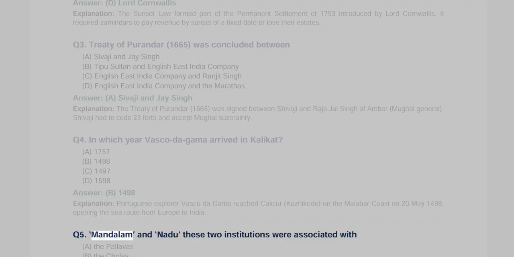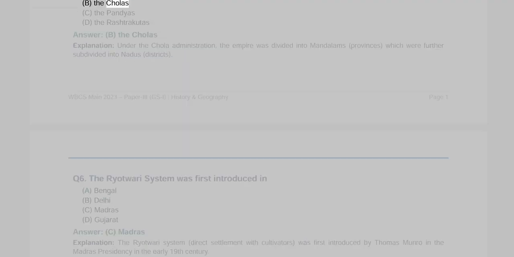Q5. Mandalam and Nadu. These two institutions were associated with A. the Pallavas, B. the Cholas, C. the Pandyas, D. the Rashtrakutas. Answer B. the Cholas. Explanation. Under the Chola administration, the empire was divided into mandalams, provinces, which were further subdivided into nadus, districts.